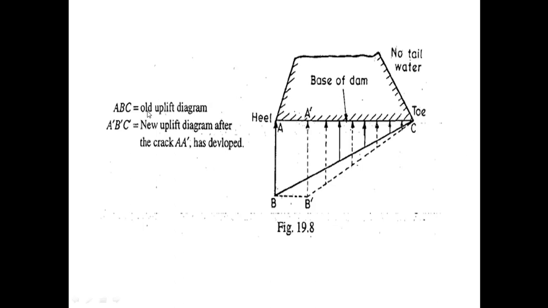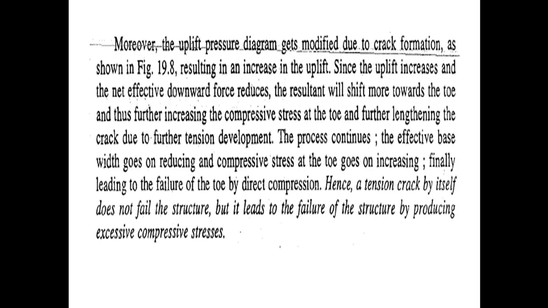As you can see, A, B, C is the old uplift diagram, while A dash, B dash, C dash is the new uplift diagram after the crack A dash has developed. So as the crack develops, the uplift diagram completely changes, and this results in an increase in the uplift.